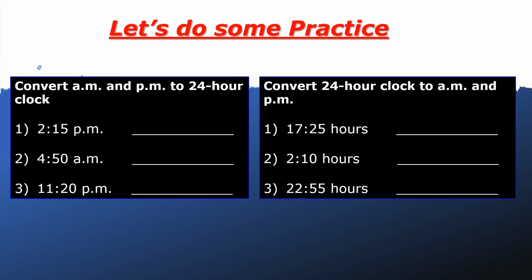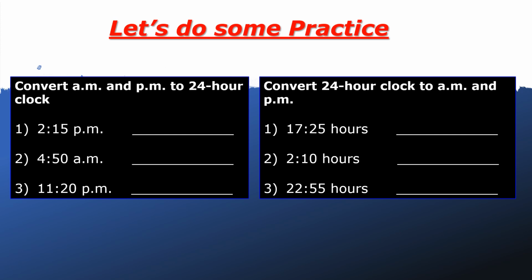Now let's do some practice. Convert AM and PM to 24-hour clock. 2:15 p.m. Because it is PM, we add 12 to the hours place. So what is 12 plus 2?